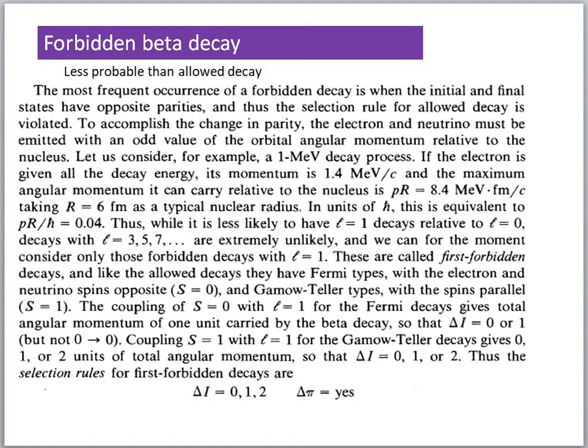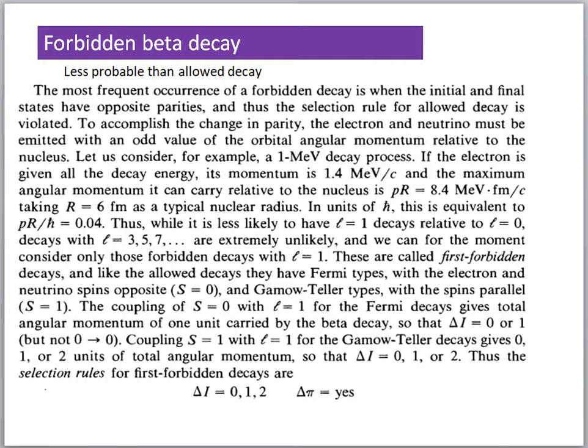Forbidden beta decay. In the beta decay process, we already discussed beta decay and what is allowed beta decay. Today let us discuss the forbidden beta decay. If L is equal to 0, we call that type of decay an allowed decay. If L is not equal to 0, it is called a forbidden transition or forbidden decay.